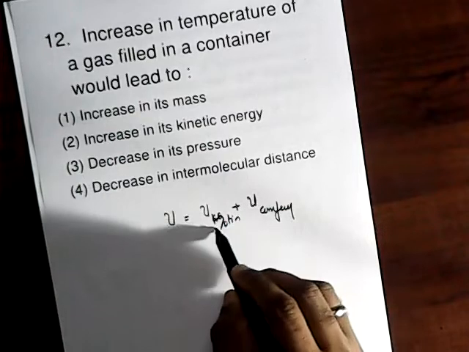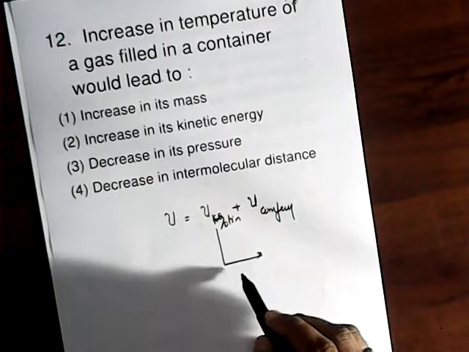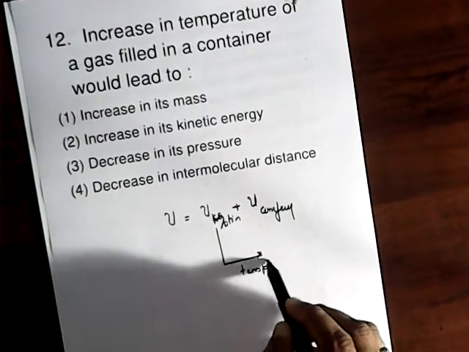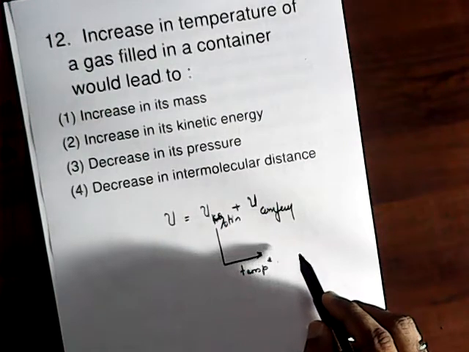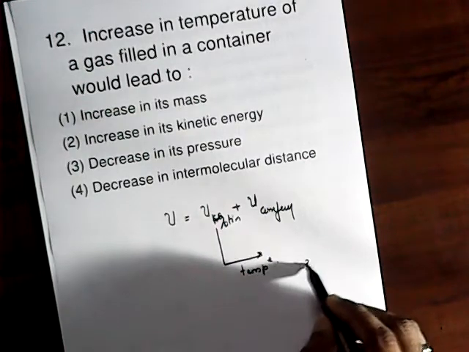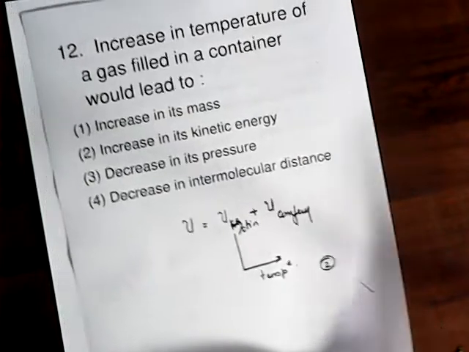Here the motion is the very important one. So when temperature increases, its motion increases, and hence its kinetic energy increases. So we can code the answer as 2.